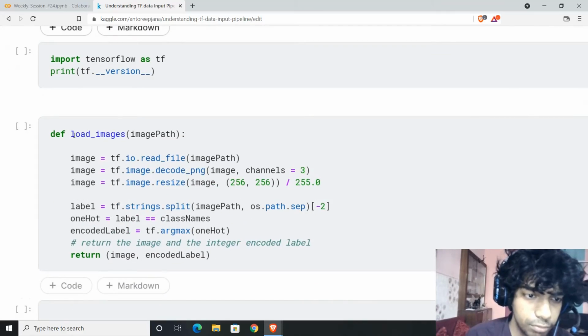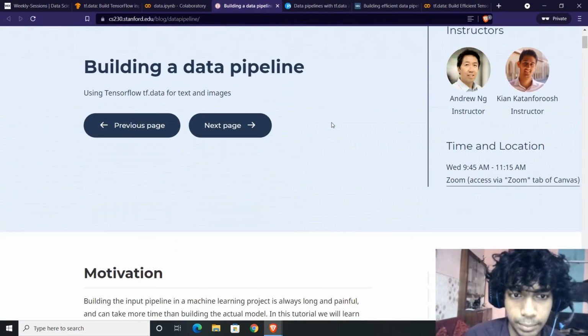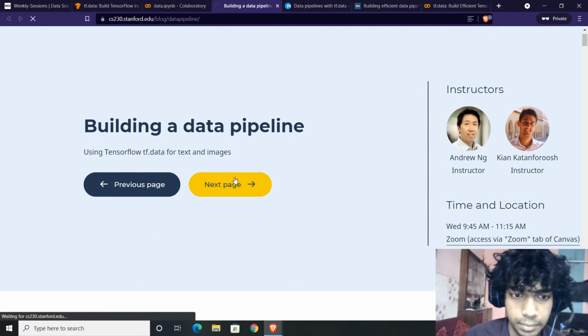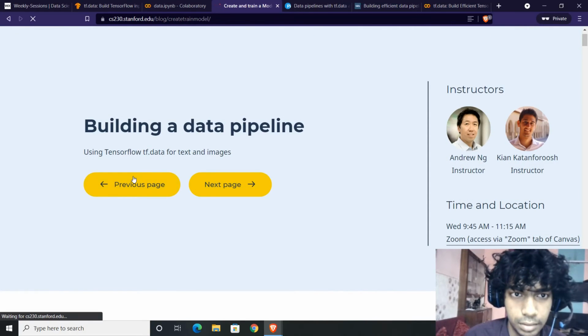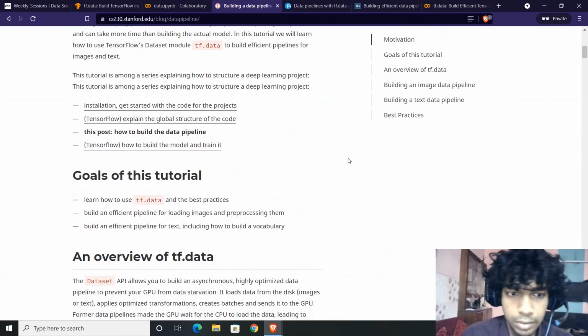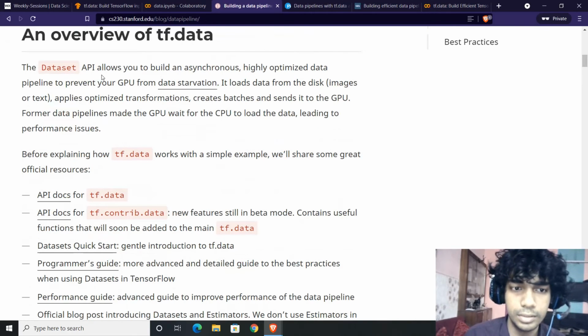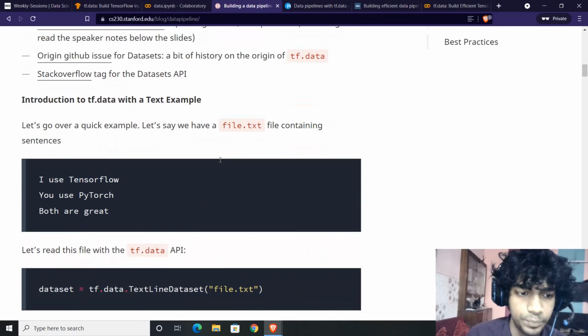Usually you need to modify how the data is being fetched. So let's understand this simple example, and that might help. So let's see what it is. TF data is there. It prevents the GPU from data starvation. Yes, this is something we discussed.